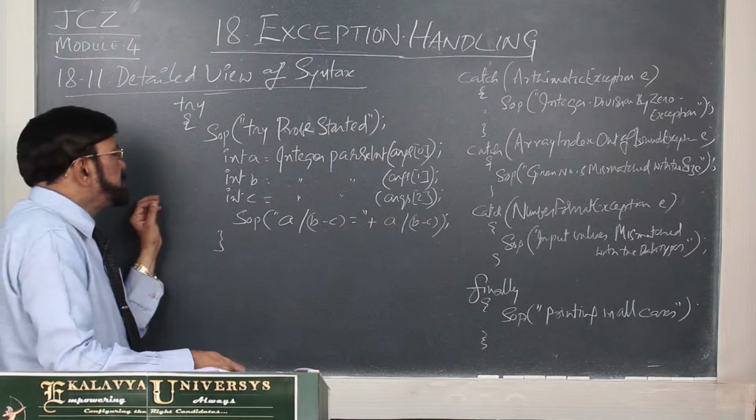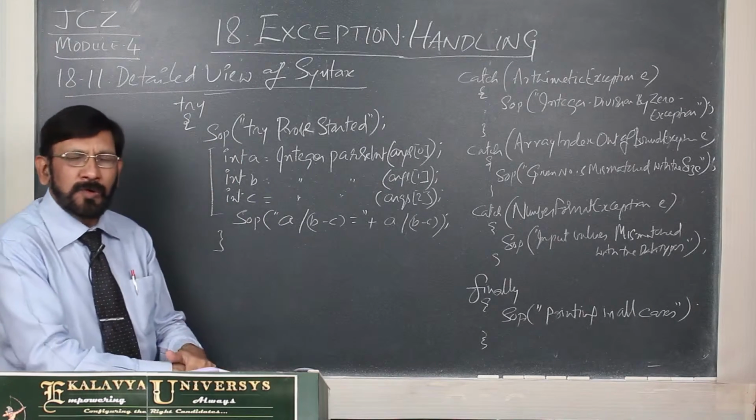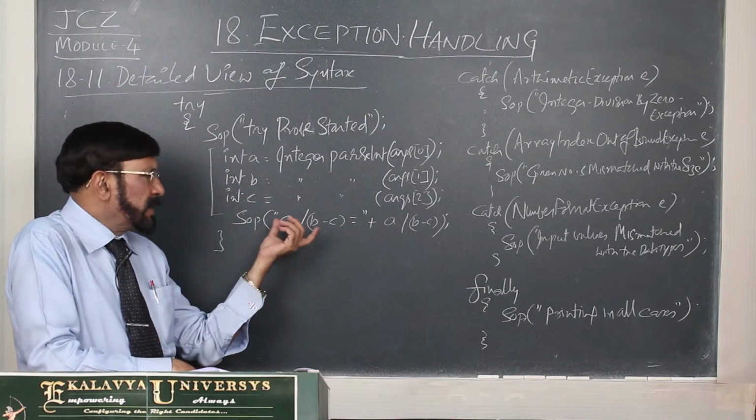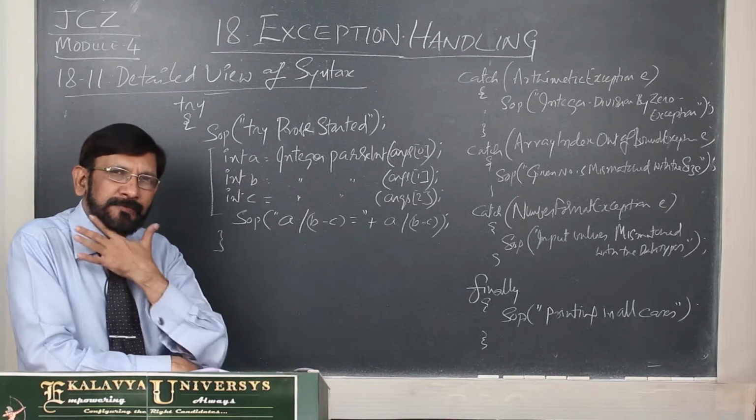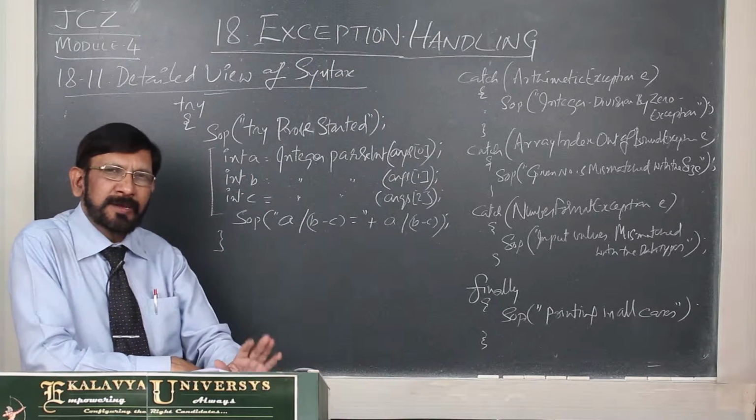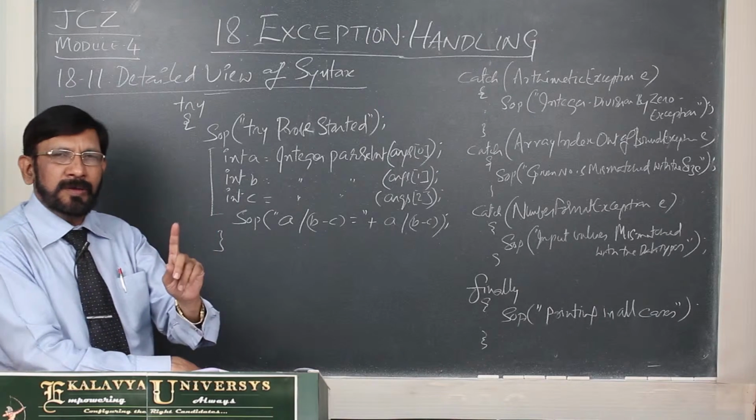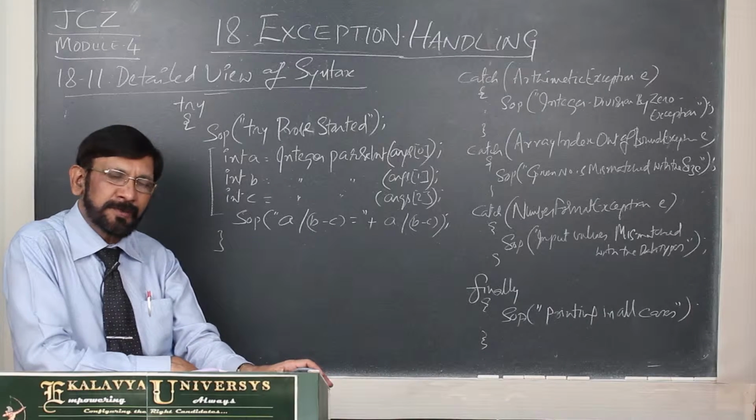So this is the error prone code. Apart from error prone code, any other relevant statements you can put, nothing wrong in that, but different statements which may generate different types of errors should not be put in one try block. Then the compiler never compiles it. That point you must remember.